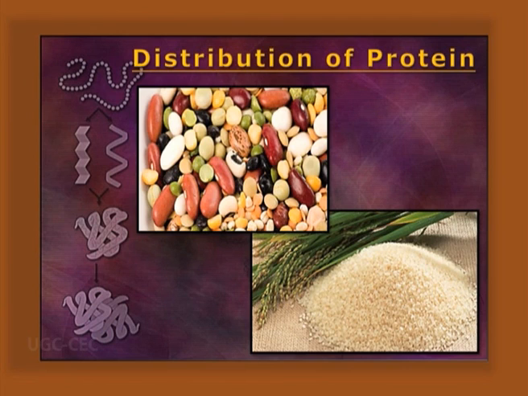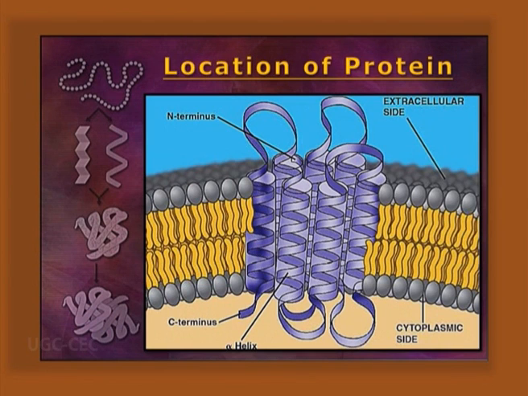Distribution of the protein in different sources. In case of pulses, the protein contains what? The protein contains methionine but lacks lysine and arginine. The reverse case happens in case of rice.